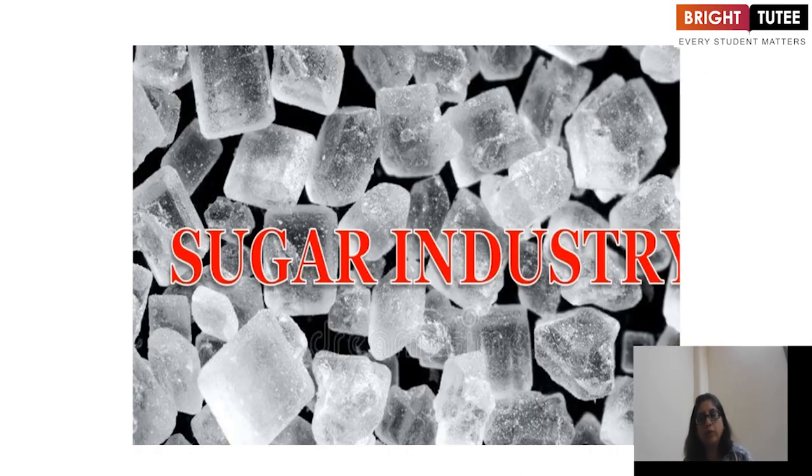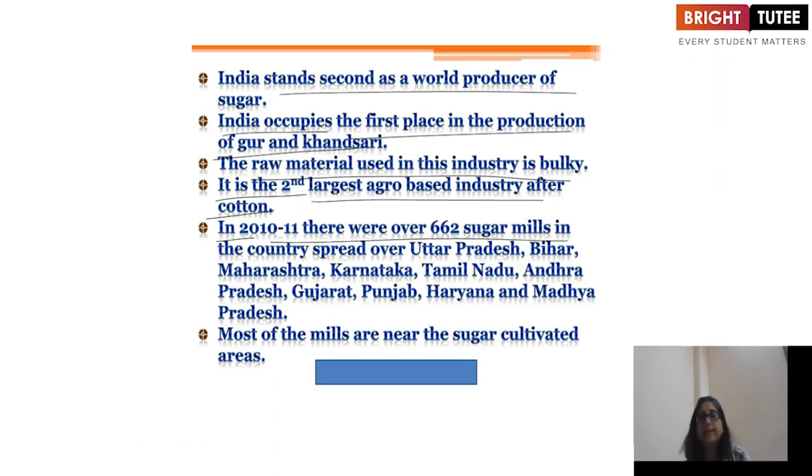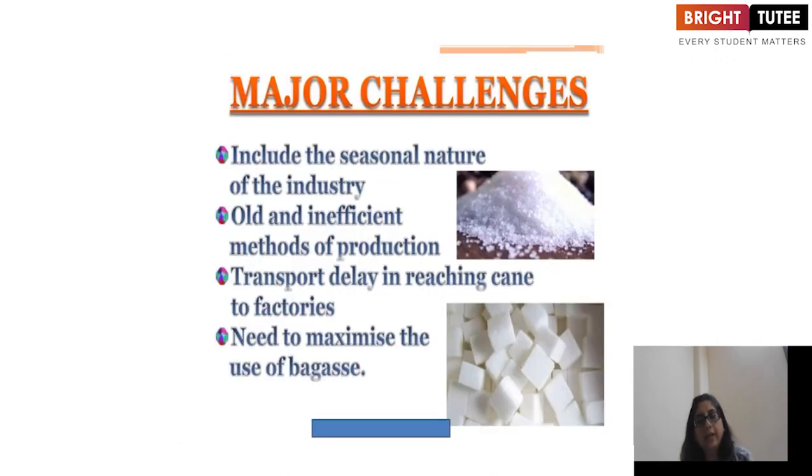Now next is your sugar industry. India stands second as a world producer of sugar. India occupies the first place in the production of gur and khandsari. The raw material used in this industry is bulky. It is the second largest agro-based industry after cotton. In 2010-11, there were over 662 sugar mills in the country, spread over Uttar Pradesh, Bihar, Maharashtra, Karnataka, Tamil Nadu, Andhra Pradesh, Gujarat, Punjab, Haryana and Madhya Pradesh. Most of the mills are near the sugarcane cultivated areas.